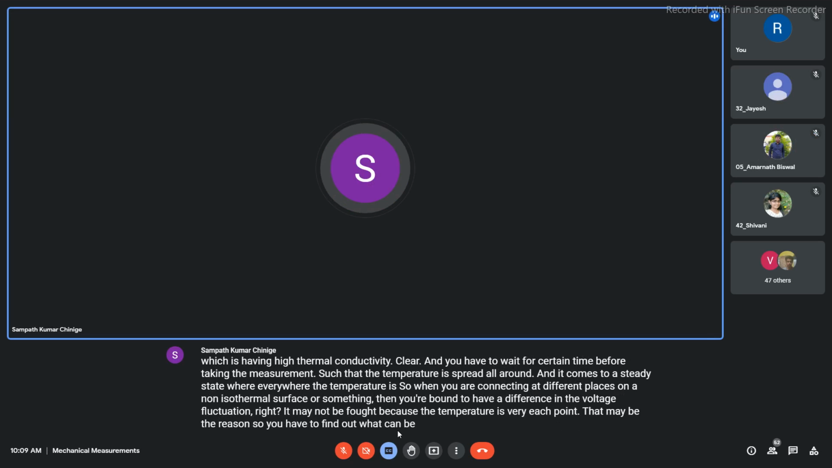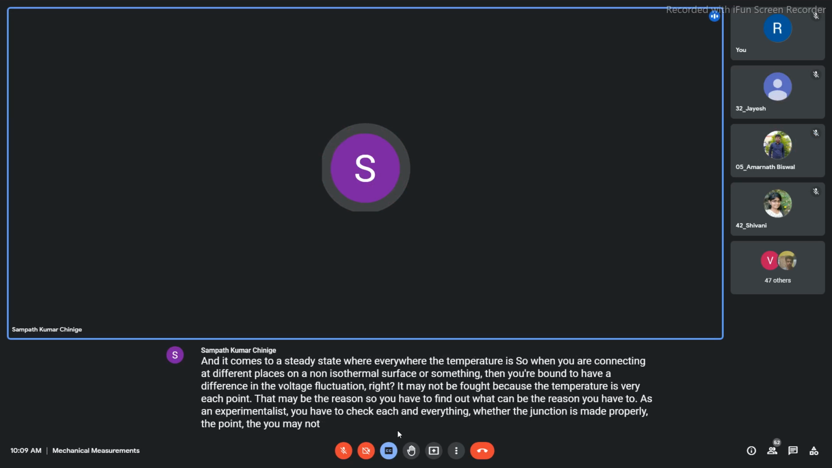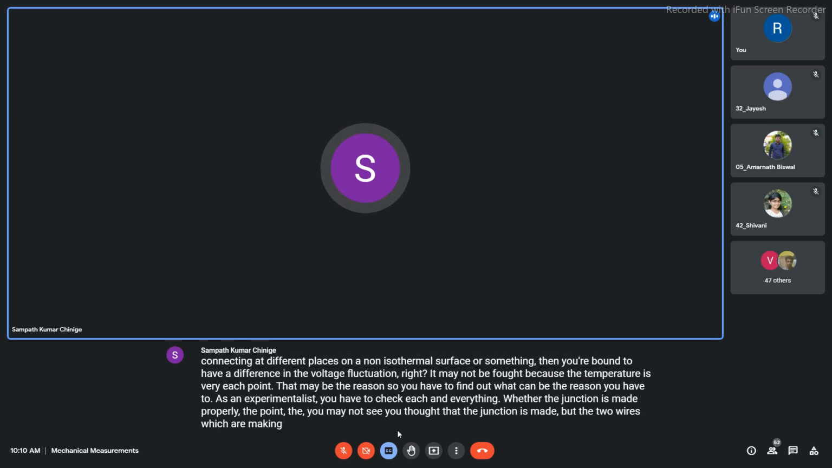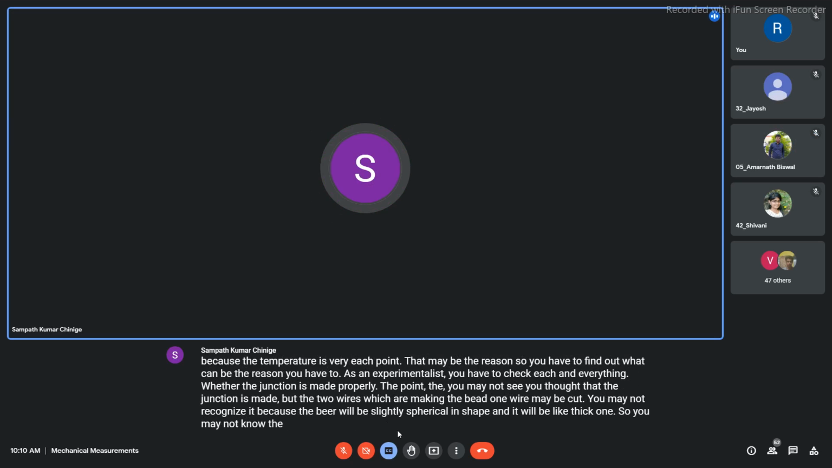You have to find out what the reason can be. As an experimentalist, you have to check everything, whether the junction is made properly. You may think the junction is made, but of the two wires making the bead, one wire may be cut. You may not recognize it because the bead is slightly spherical and thick, so you may not know whether the wire is actually connected to it. Sometimes the contact on the surface, again, how do you connect?